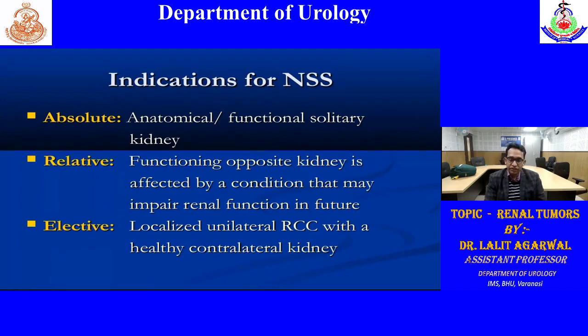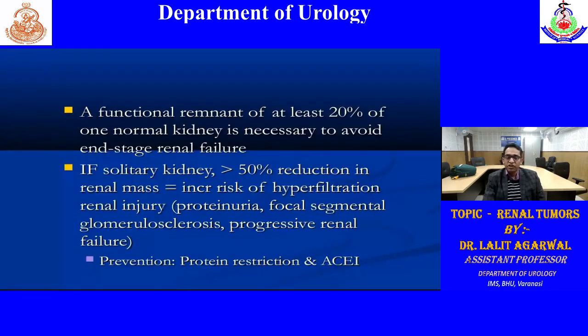So absolute indications are there, solitary and bilateral tumors, but if a sporadic tumor is also small, then we have to go for partial nephrectomy. A functional remnant of at least 20% should be there to avoid end-stage renal failure. If in a solitary kidney there is greater than 50% reduction in renal mass, then there is increased risk of focal segmental glomerulosclerosis due to hyperfiltration injury. So we have to follow up the patient by urine routine analysis, which will show proteinuria. So what is the prevention? We advise a protein restricted diet, or we can give ACE inhibitor.